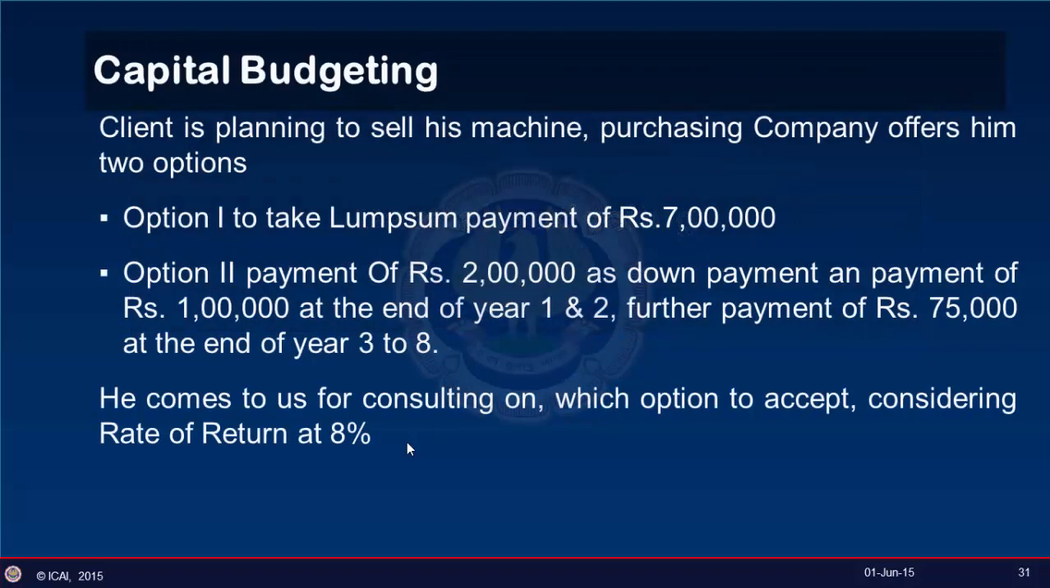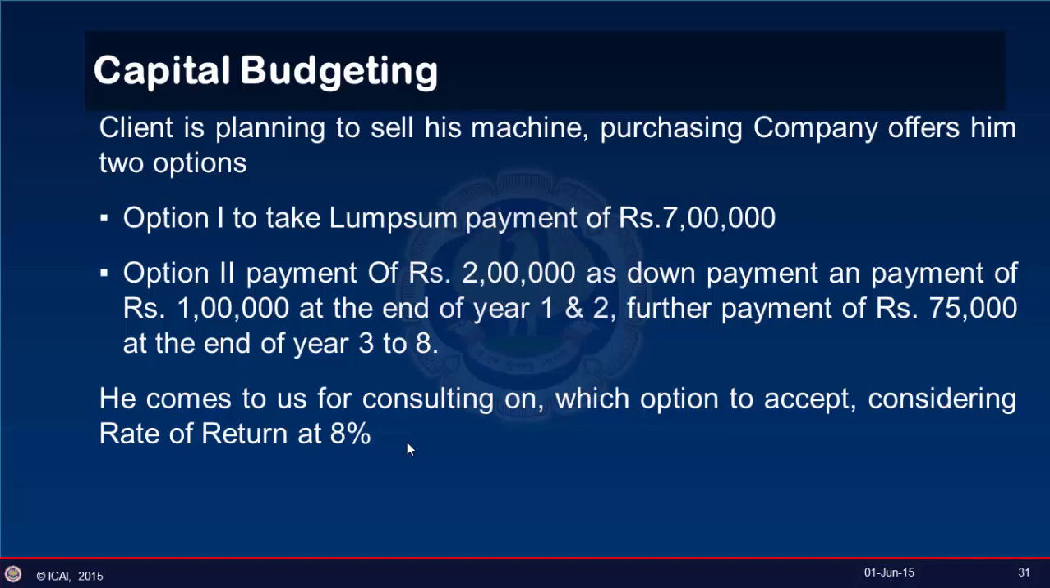Scenario 1, our client is planning to sell his machine and the purchasing company offers him two options. Option 1 is to take a lump sum payment of rupees 7 lakh, and option 2 is payment of rupees 2 lakhs as down payment and payment of rupees 1 lakh at the end of year 1 and 2, further payments of rupees 75,000 at the end of year 3 to 8. Now he comes to us for consulting on which option to accept, considering the rate of return at 8%.